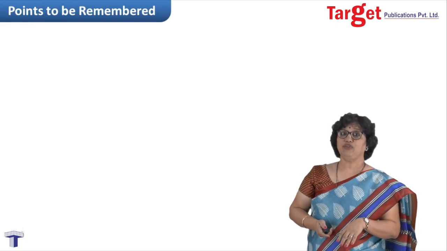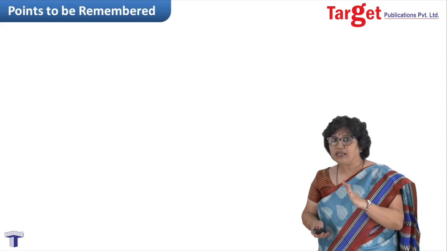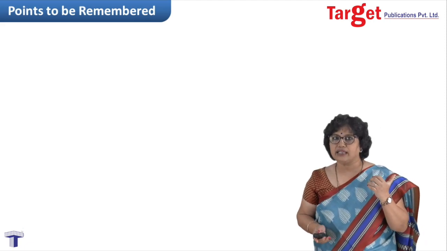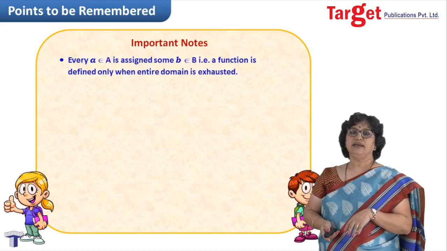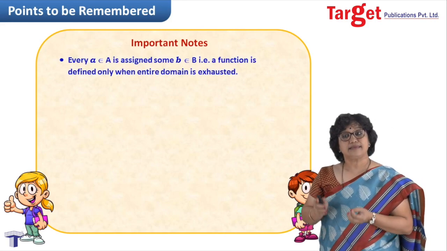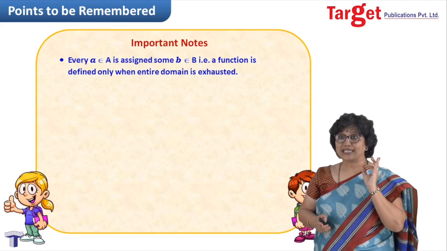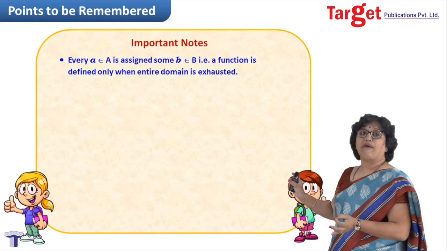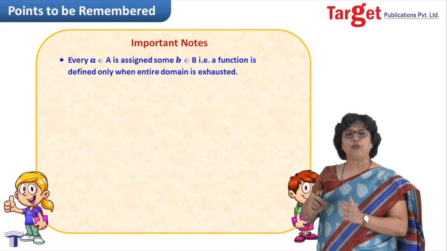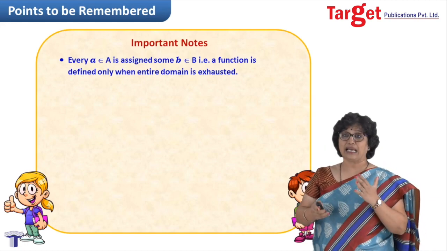Now let us move to some important points which you should remember, because there is a slight difference between a function and a relation. Relation also we have done in our previous sessions. So the first thing is that a is assigned some b, but this exercise we do for every element of set A. Means the defining part of a function is completed only when the entire set A is exhausted.